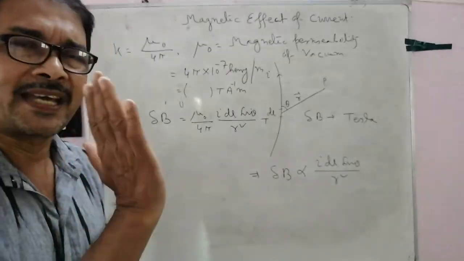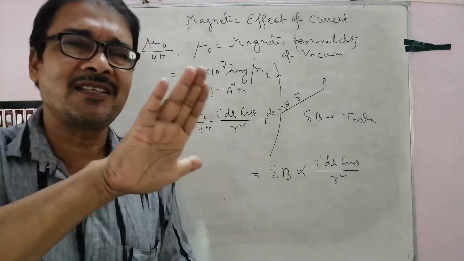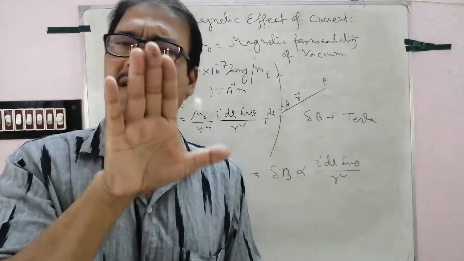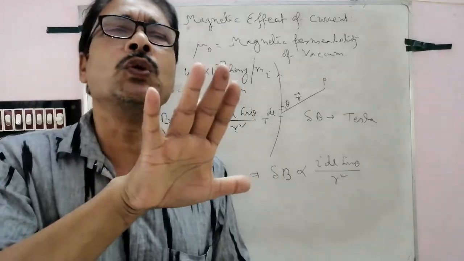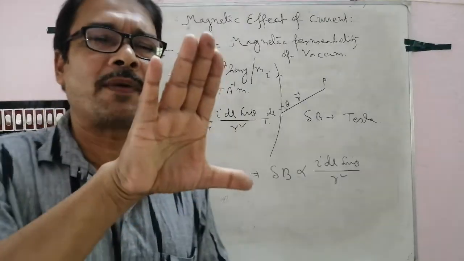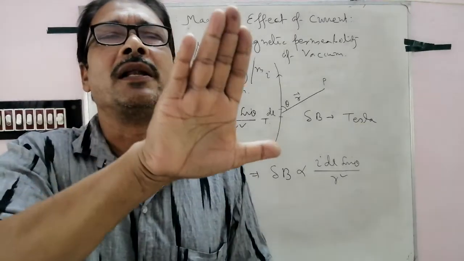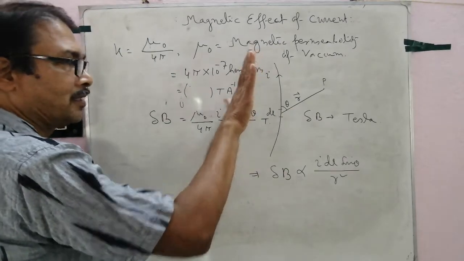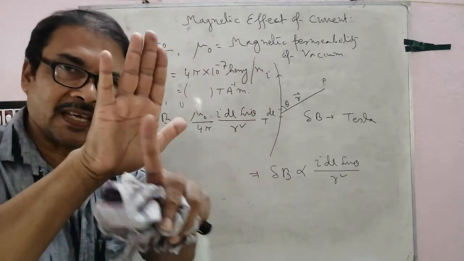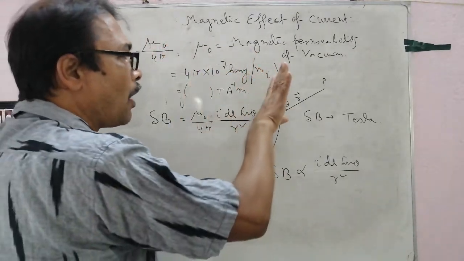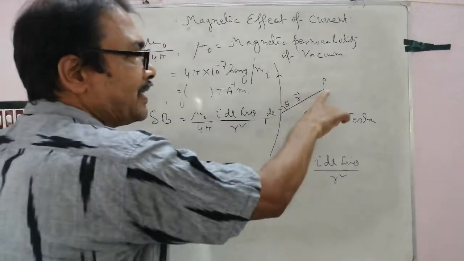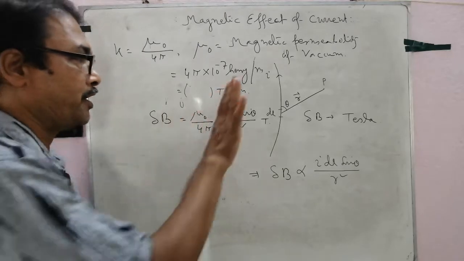We apply the Oersted rule, that is right hand thumb rule. Follow, this is my right hand, a very simple rule, very easily you can find out the direction of a magnetic field. Right hand, this is the thumb finger, you place the palm of the hand such that the wire is placed between the palm and the observation point.